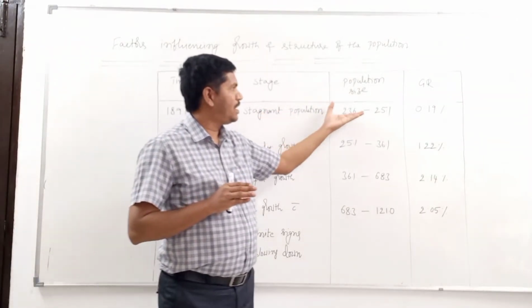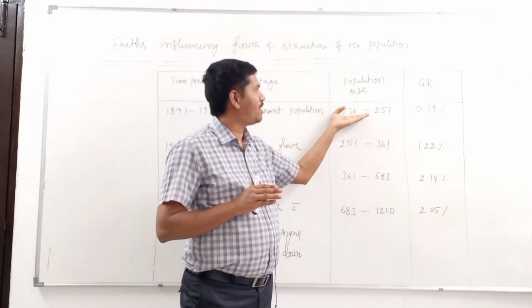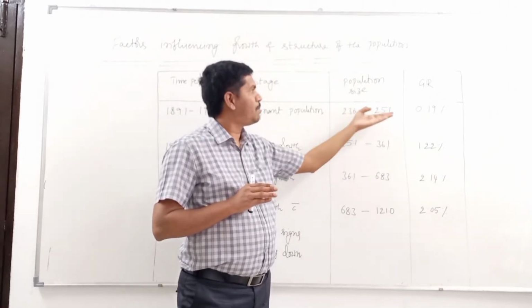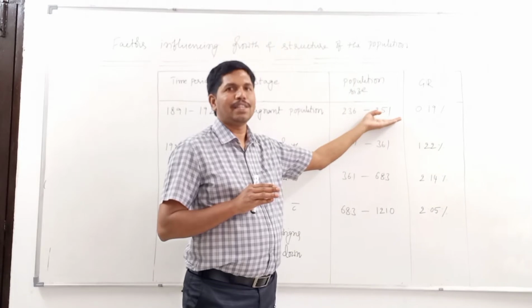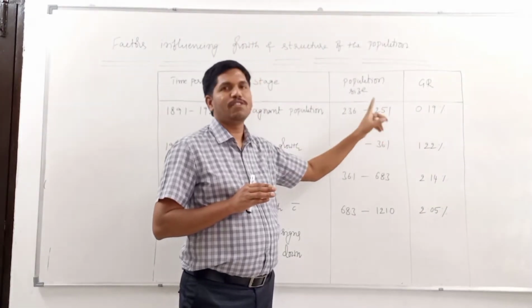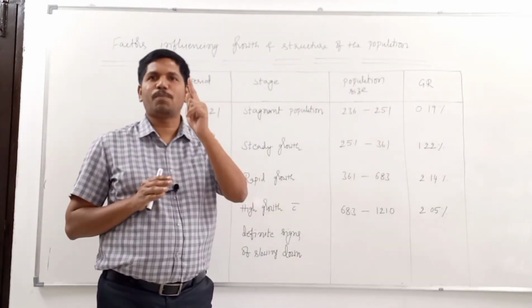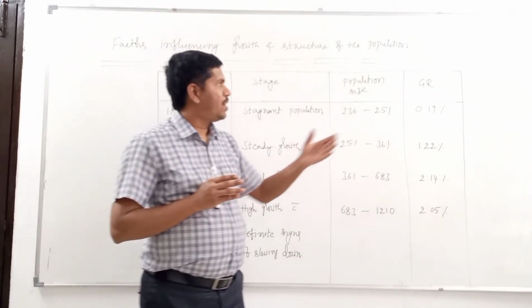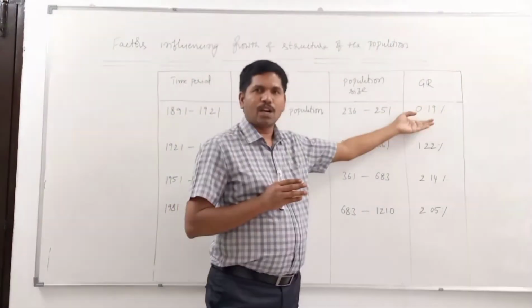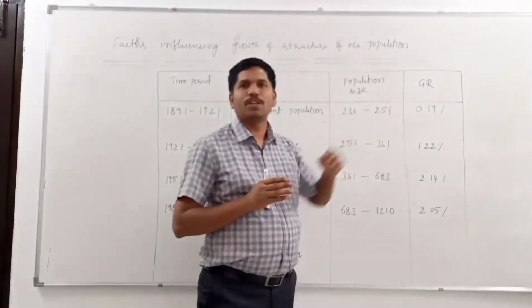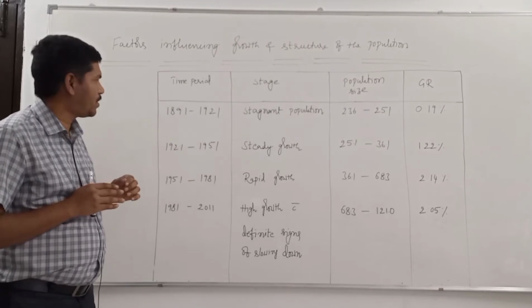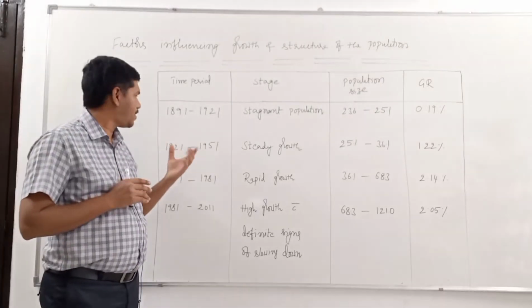See, in 1891, the population of India was 23.6 crores. And by 1921, the population increased to 25.1 crores. Just 1.5 crore population was increased. And the compound annual growth rate is 0.19%. That's why it is called the period of stagnant population or the stage of stagnant population.